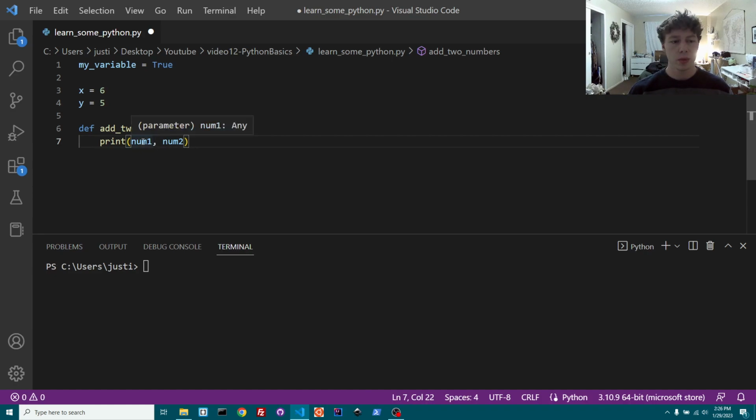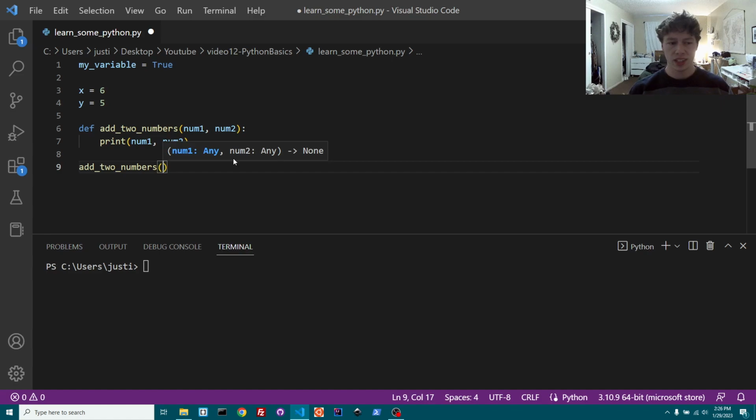And so it's going to print num1 space num2. That's something cool about Python. I don't necessarily use that comma a lot, but you can use it if you want to. So for add two numbers, let's add our x and our y. X is 6 and y is 5. So x comma y. All right, so what's this doing?